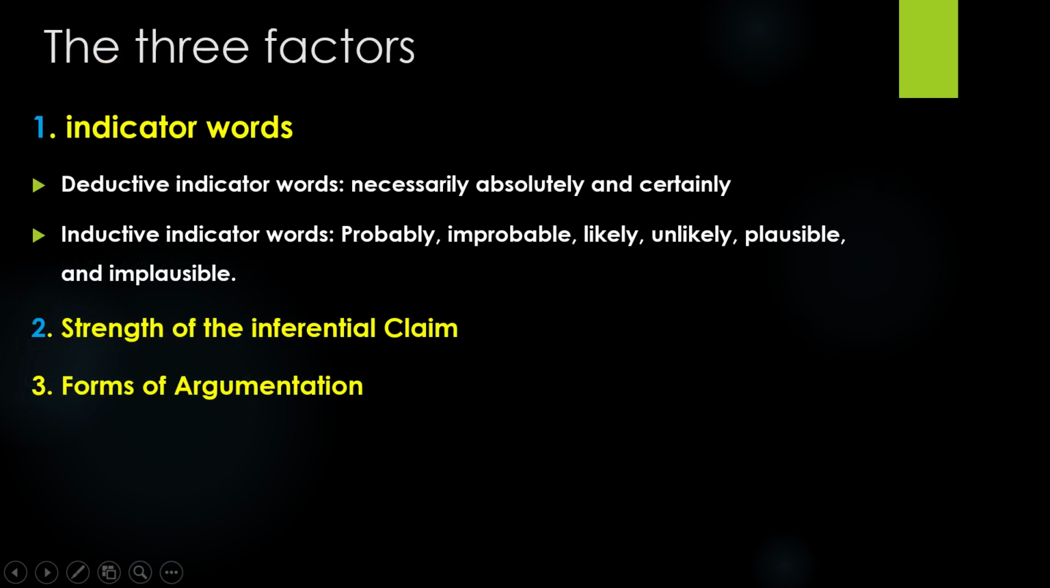There are three factors that help to identify deductive from inductive arguments. The first factor is indicator words. Both deductive and inductive arguments have their own indicator words. Some of the deductive indicator words are necessarily, absolutely, and certainly. And some of the inductive indicator words are probably, improbable, likely, unlikely, plausible, and implausible. If we find such words in the argument, then we can easily distinguish deductive from inductive arguments.